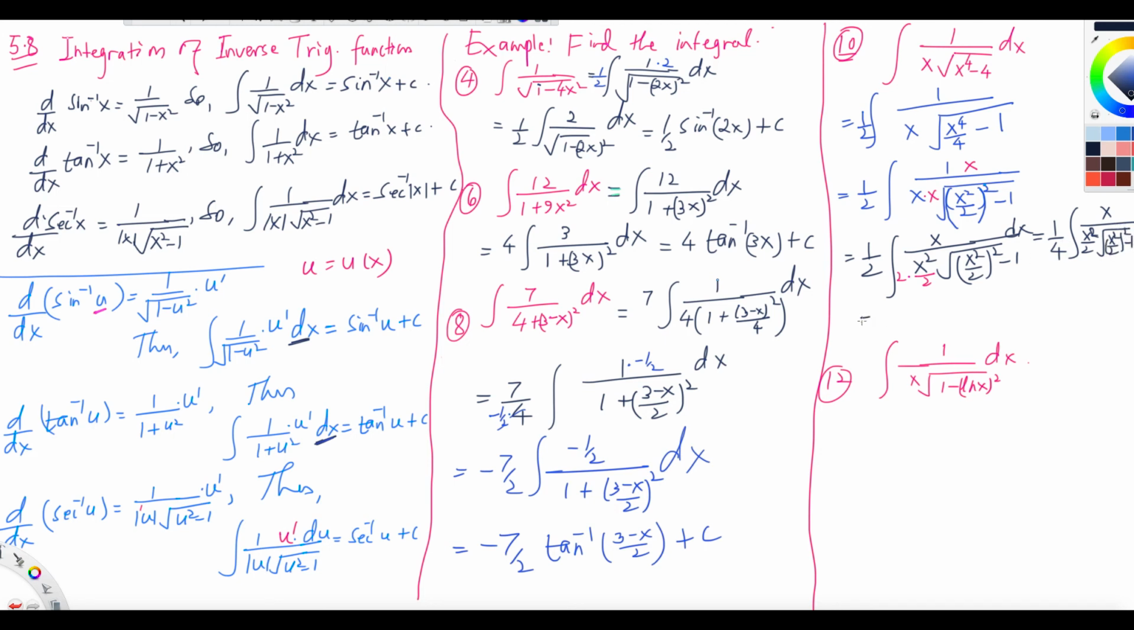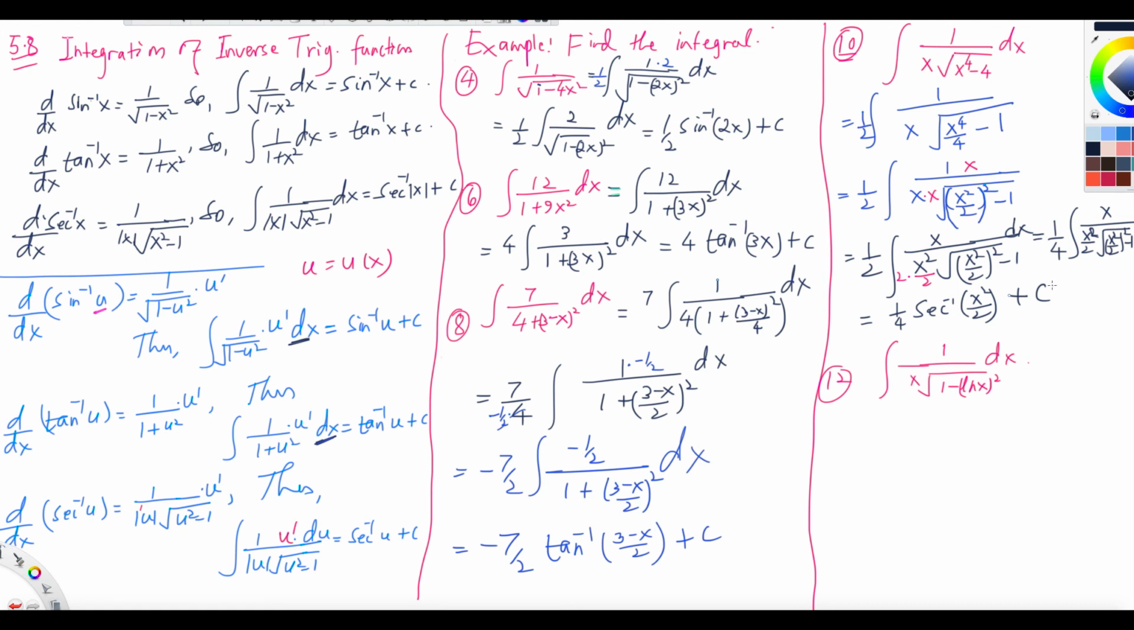So the final answer is 1/4 secant inverse of x squared over 2, and then plus c. That's what you get. So secant inverse of x squared over 2, and 1/4 is there already, plus c. That was question number 10.